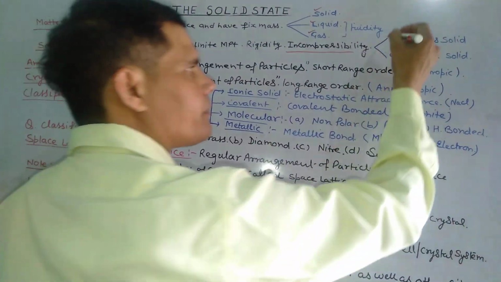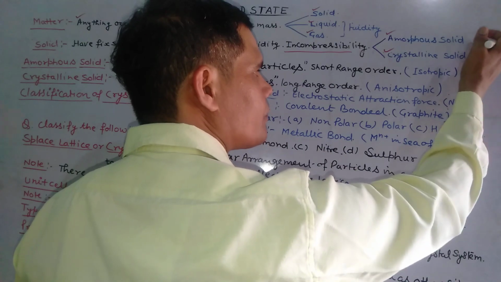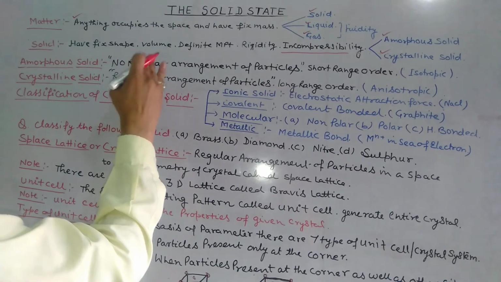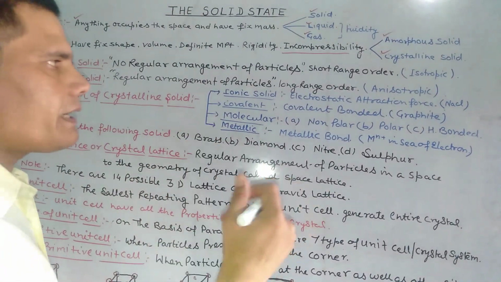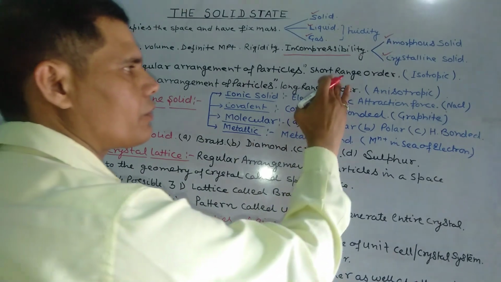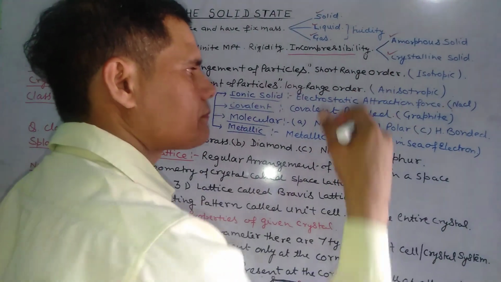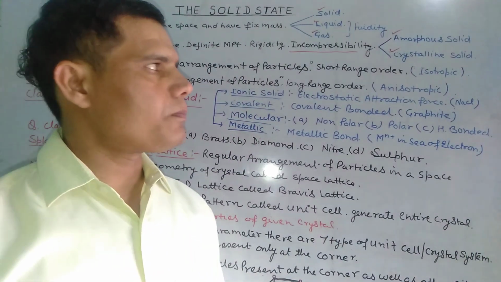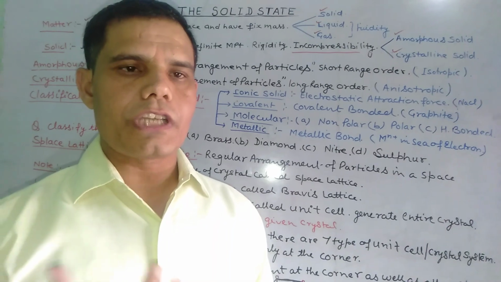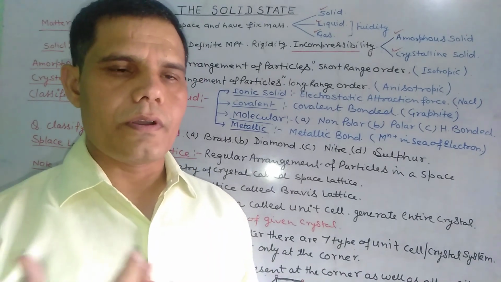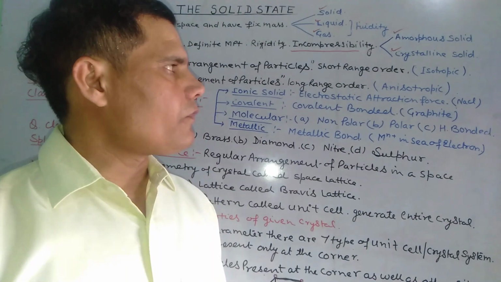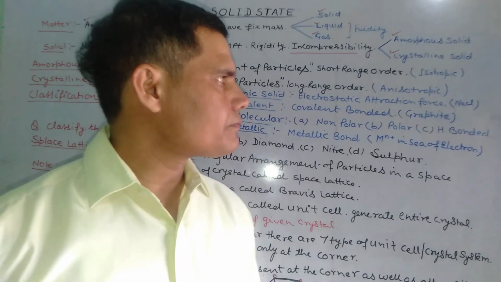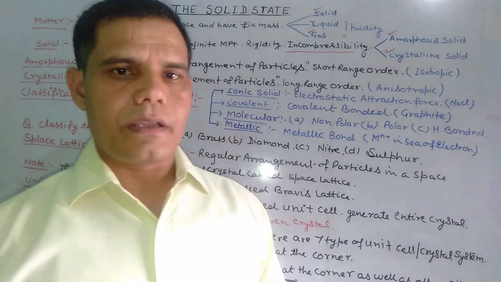Solids are classified into two groups: amorphous solids and crystalline solids. Amorphous solids have no regular arrangement of particles, hence they show short range order. They do not show a sharp melting point or heat of fusion, and when cut with a knife, they do not show a sharp edge. They are isotropic in nature.